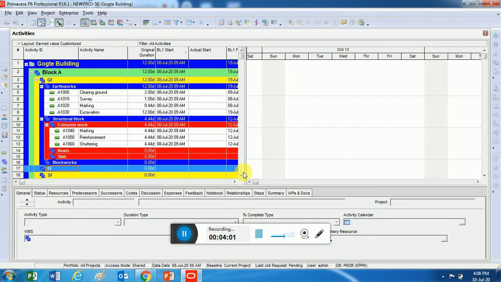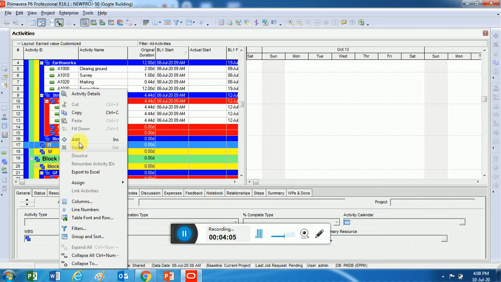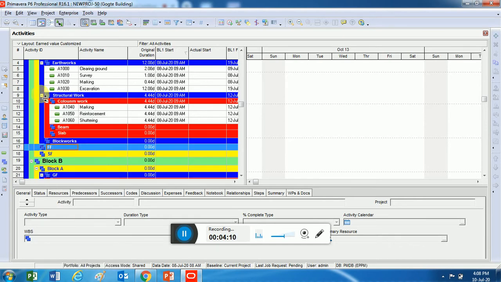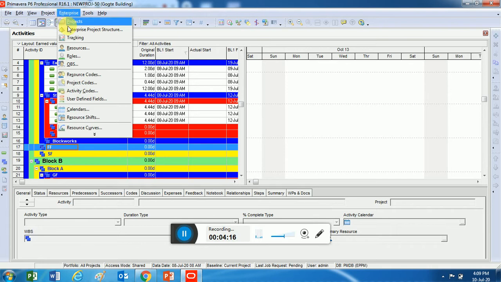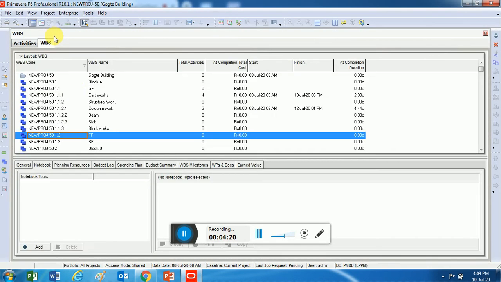So I'm selecting this first floor, and the moment I right click, you can see there's no paste. Of course, I'll open it because I've created the whole. Just a second. In fact, I should do that in a WBS first. Where is WBS? I think we have done this in WBS, copying and pasting it.